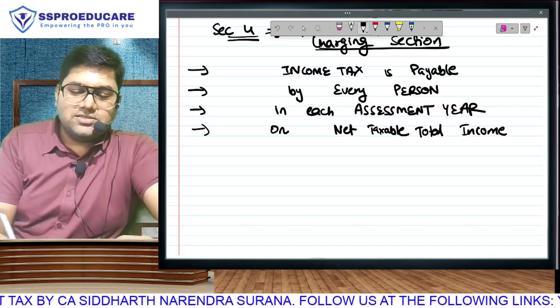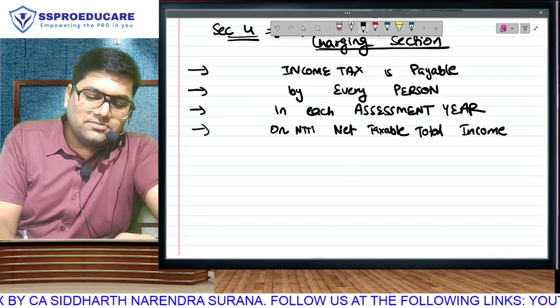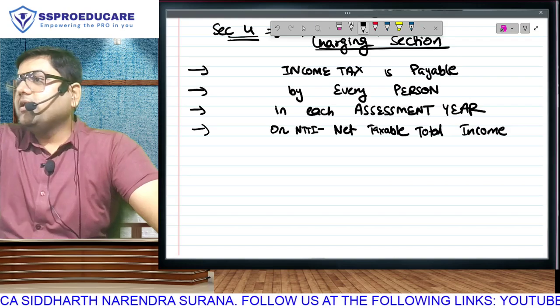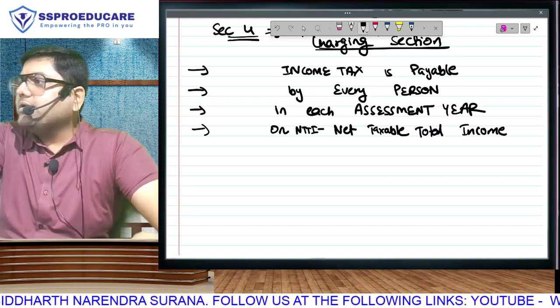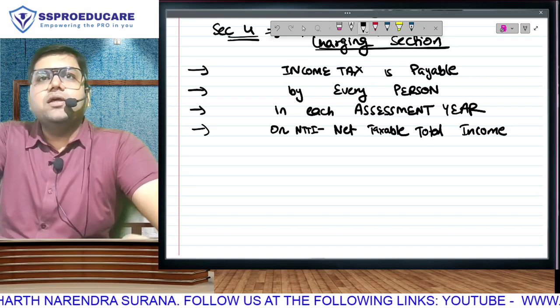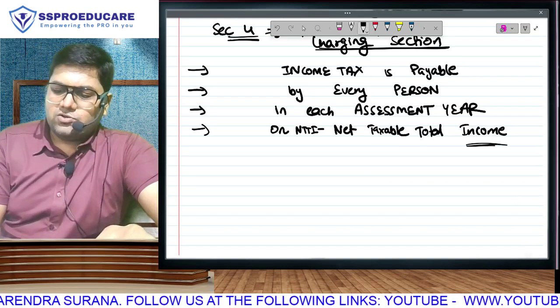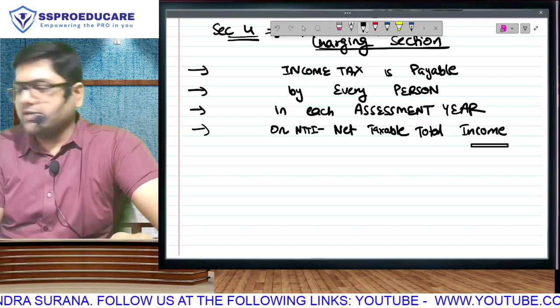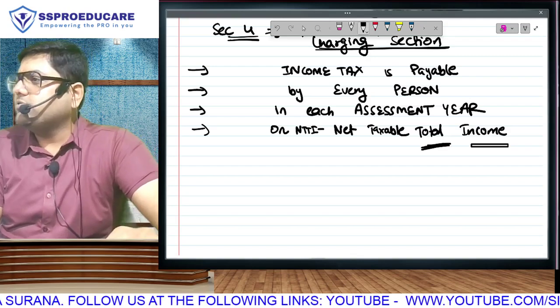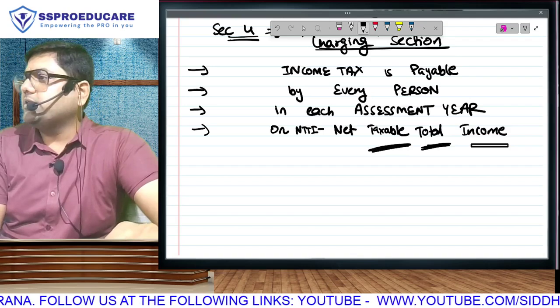And those thinking, sir, still there is some space. Okay, let's go. NTTL. Income tax is payable on net taxable total income. This is the correct term. Now, sir, what is this? See, first, income tax is payable on income requires no explanation. Total was a very small explanation, you understood. Your exempt income explanation you understood.